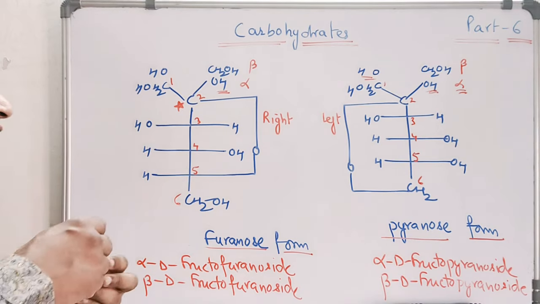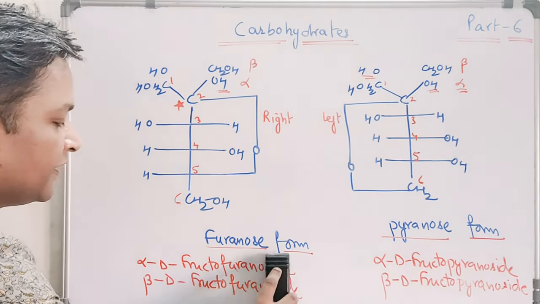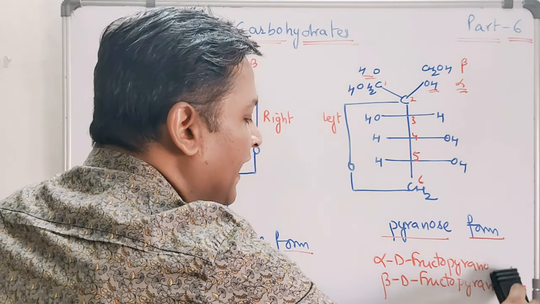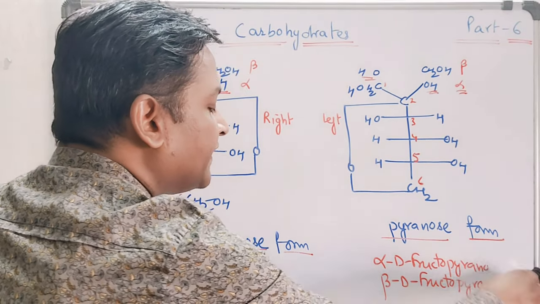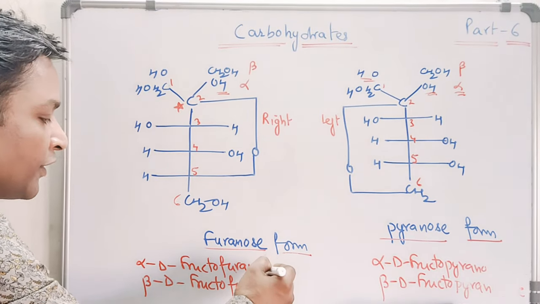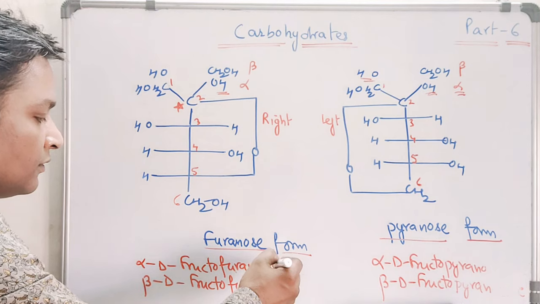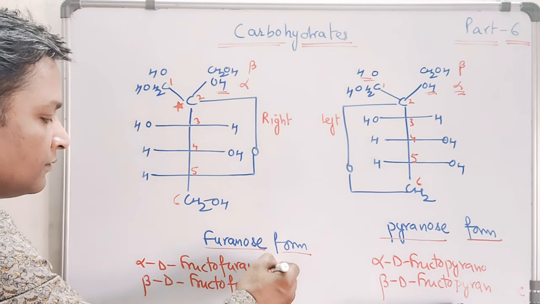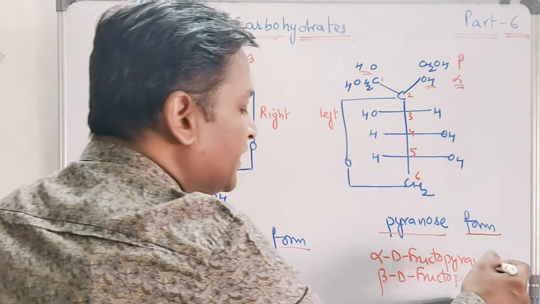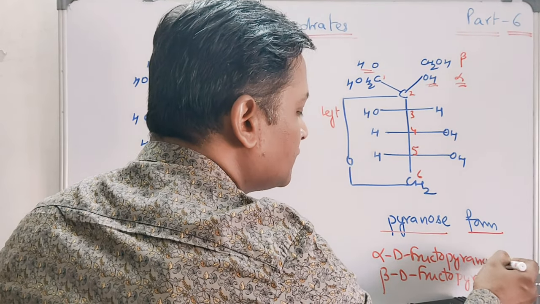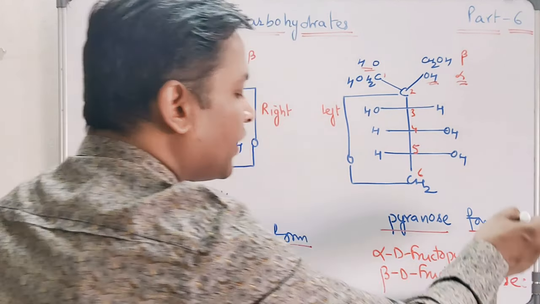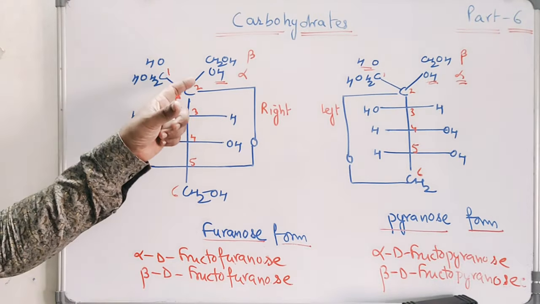Oh, I'm sorry, one correction I would like to make here is it is not an acetal, so we just have to write it in a hemiacetal form. So fructofuranose, and beta D fructofuranose, alpha D fructopyranose, beta D fructopyranose. Now I repeat it again, it is existing in a hemiacetal form.